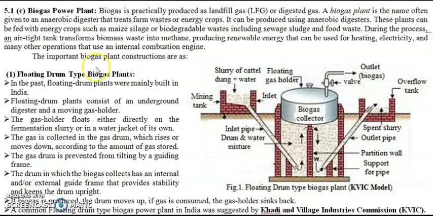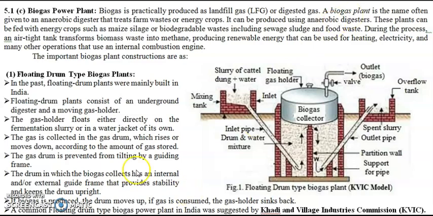When the microorganisms break down the biomass in the absence of oxygen, then anaerobic digestion takes place and two byproducts are produced. One is your biogas, and the other byproduct is the solid left material which can be used as manure in your crop fields. Instead of the harmful fertilizers that we use in our croplands, we can use the byproduct of biogas power plant as manure.